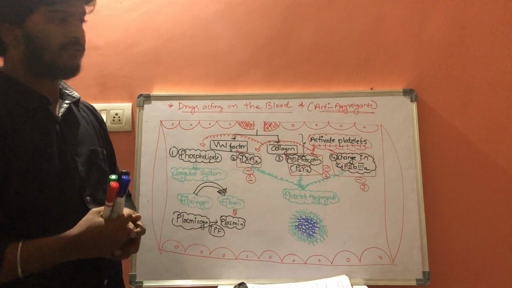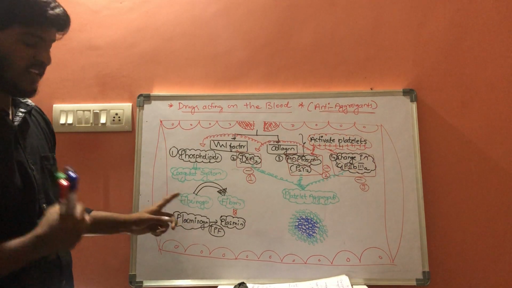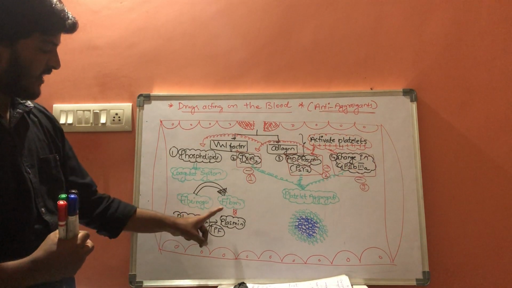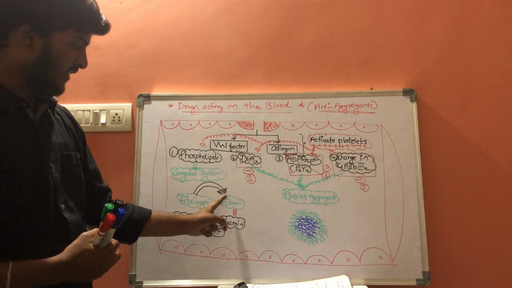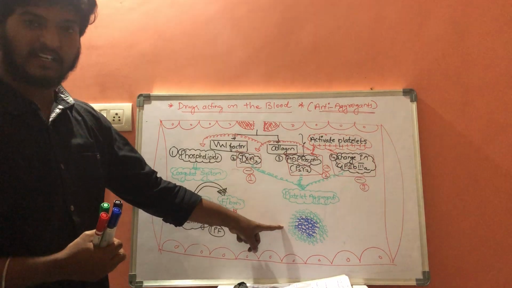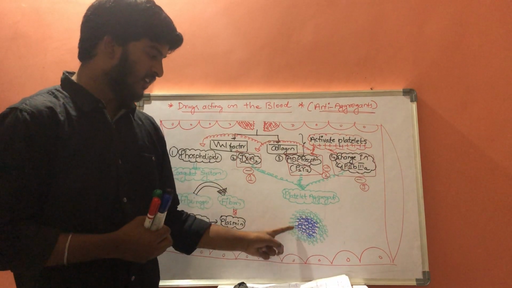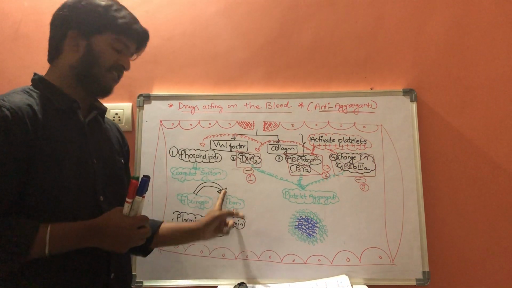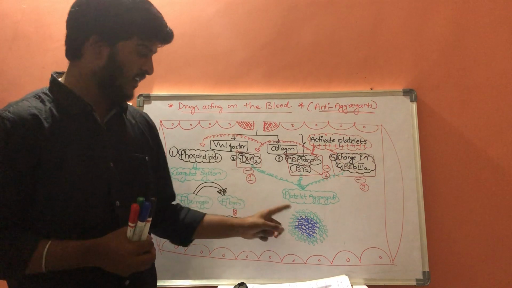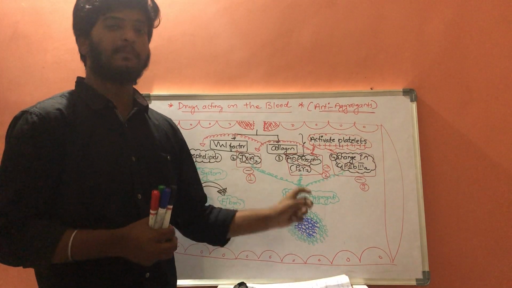So what may be the next chance of antiaggregants in this condition? As I told, fibrinogen will get converted into fibrin. If there is no fibrin in this area, they cannot form the secondary platelet plug. Unless the secondary platelet plug is formed, this is not called a permanent platelet plug. If fibrin is formed and gets attached on the surface of the platelet, it is called the secondary platelet plug.